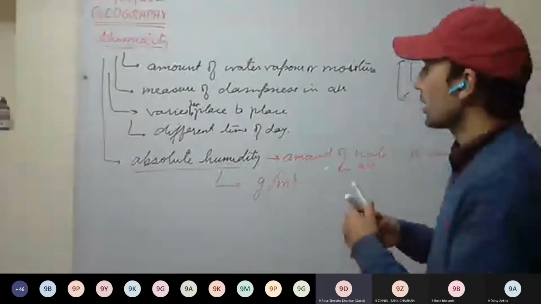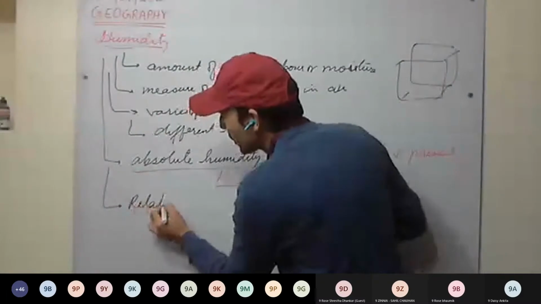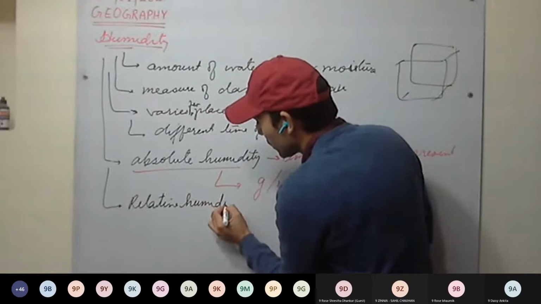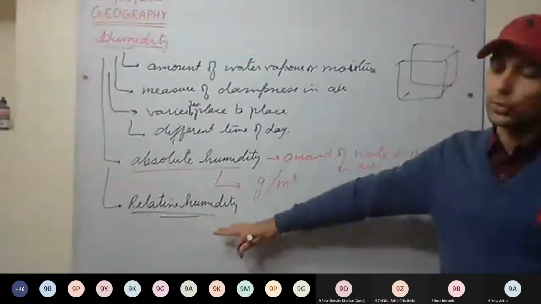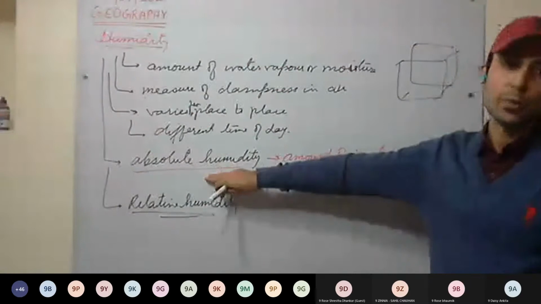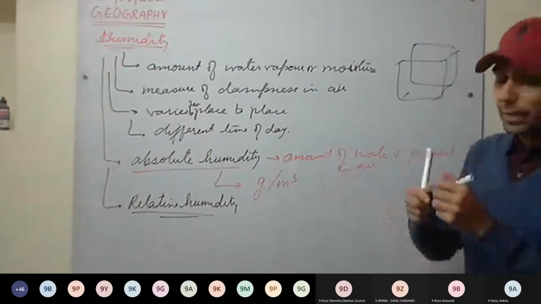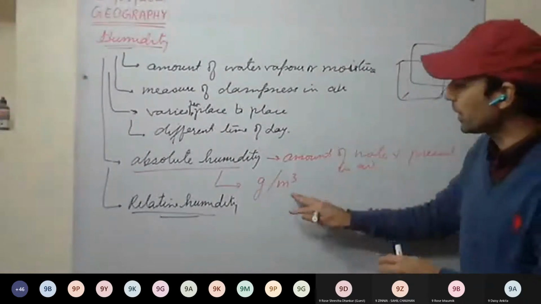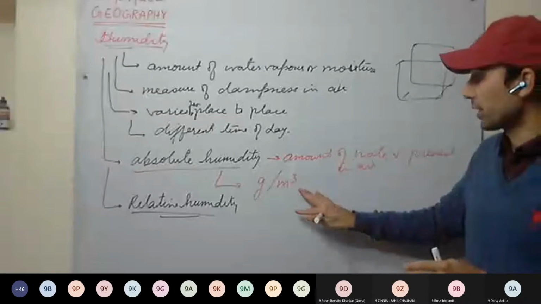Yes, sir. There is one more term, relative humidity, and mainly we'll be using this term. When we discuss rainfall and other things, we'll mostly use relative humidity rather than absolute humidity. Absolute humidity is, at any place, at any time of the day, how many grams of water vapor are present in 1 cubic meter of air.